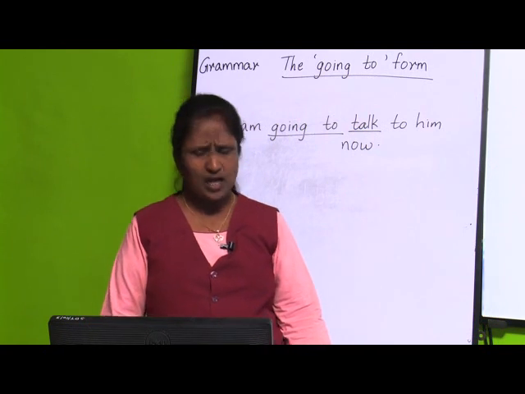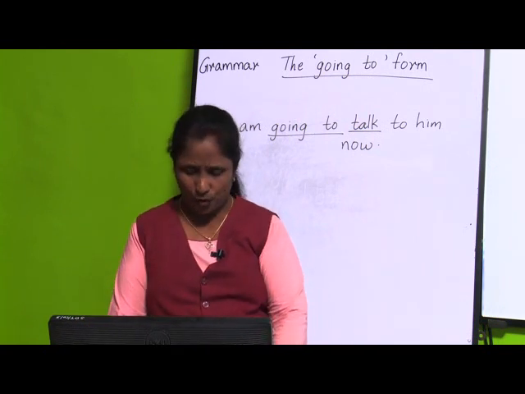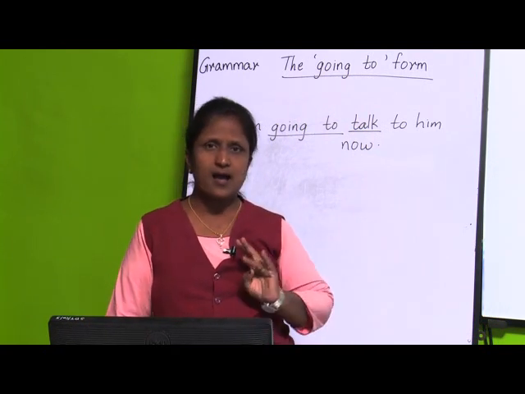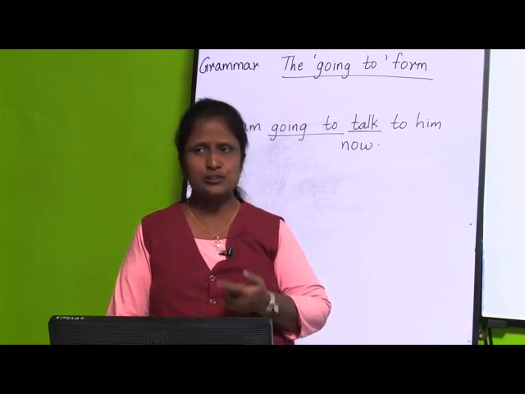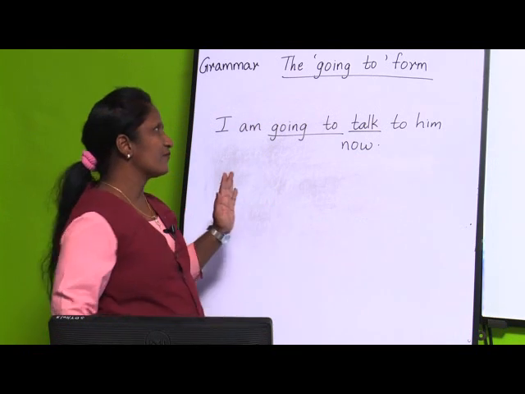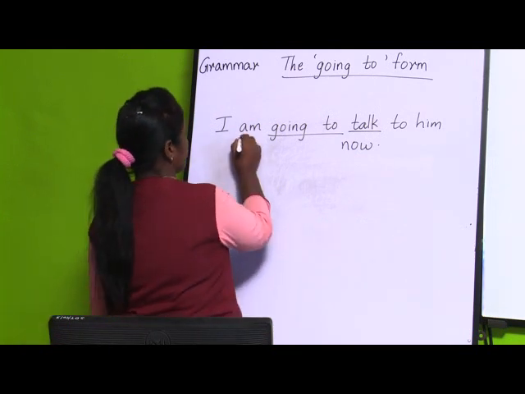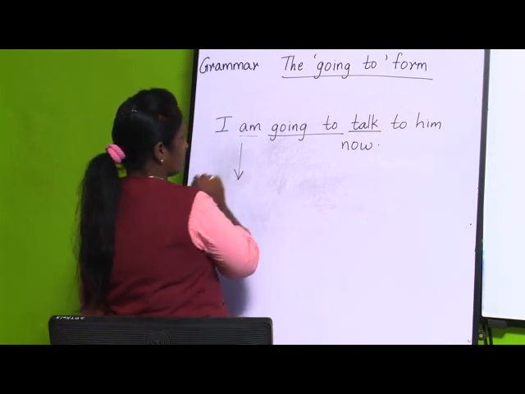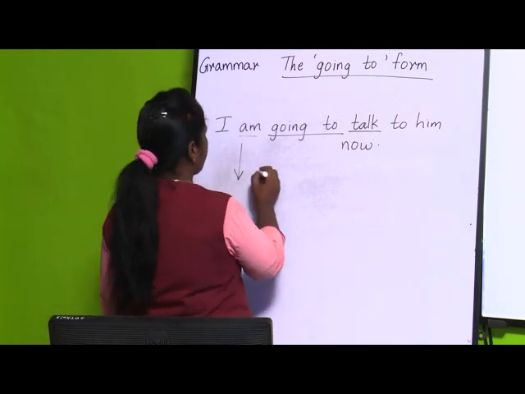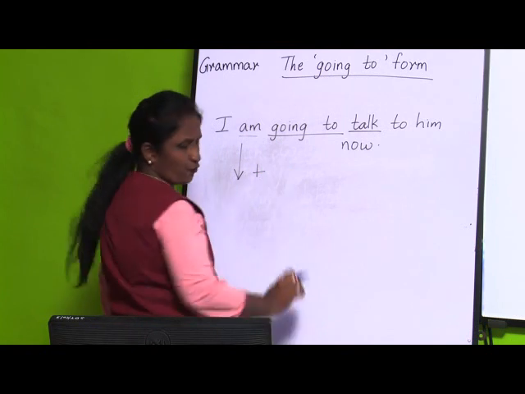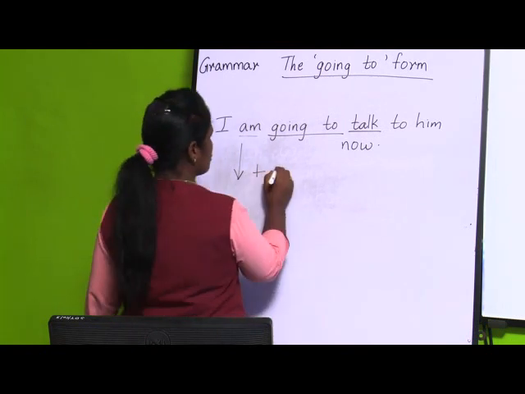Now, how do we form this going to form? We use is, are, am plus going to, plus the original form of the verb. If you see the first sentence here, this is am or are plus going to form.